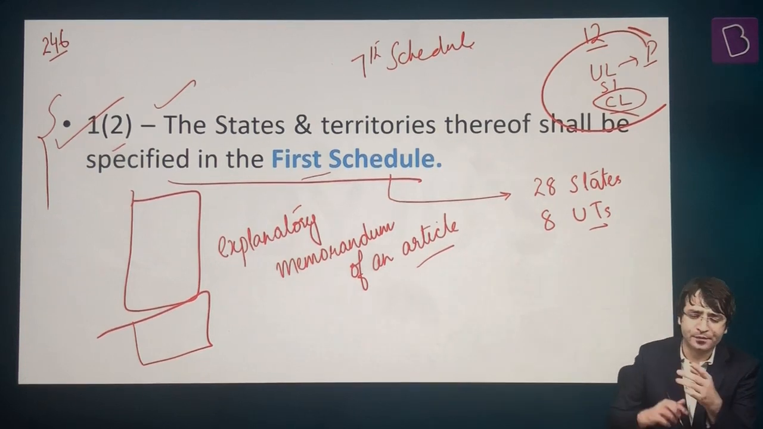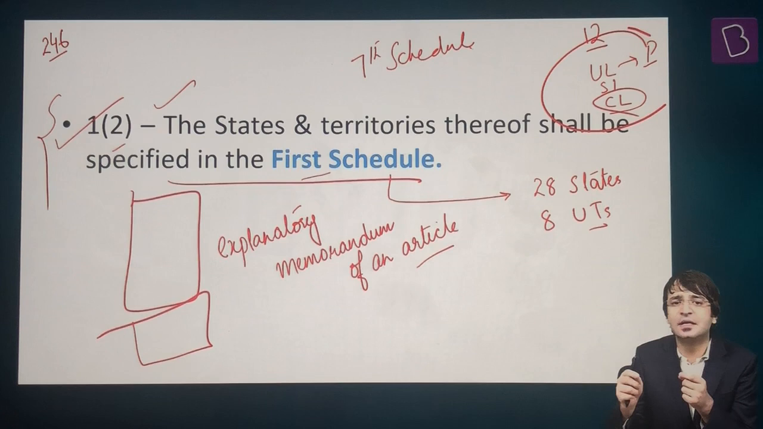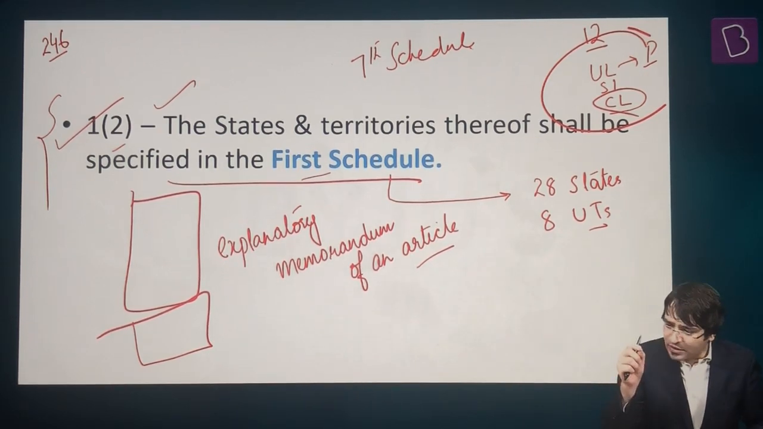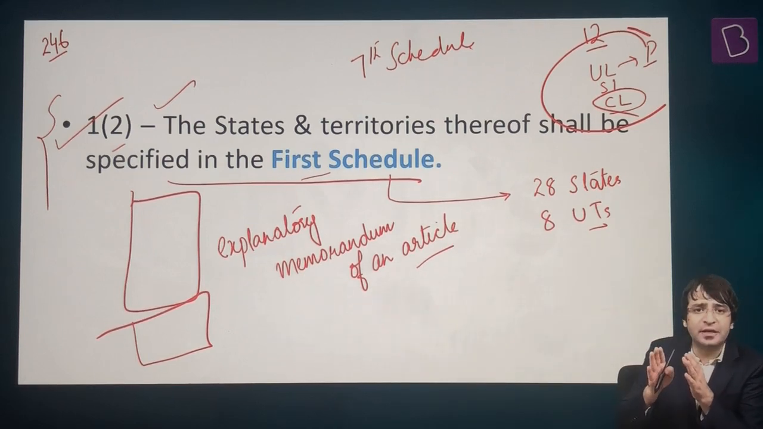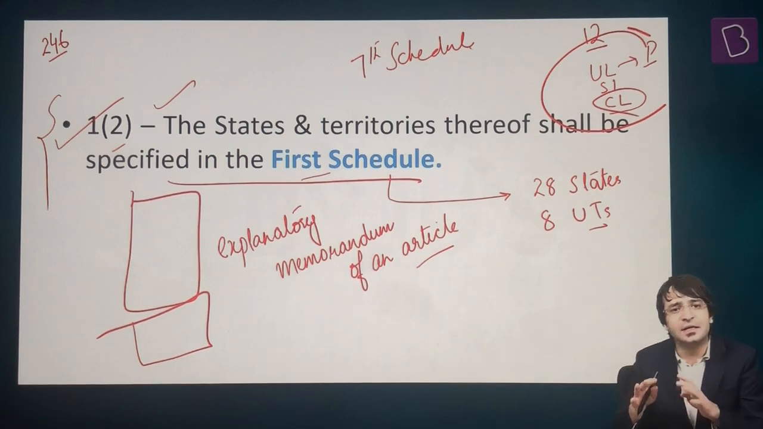Long story short, Article 1, Clause 2: the names of the states and territories thereof shall be specified in the first schedule. So what is the first schedule? First schedule details the names of 28 states and 8 union territories that we have.